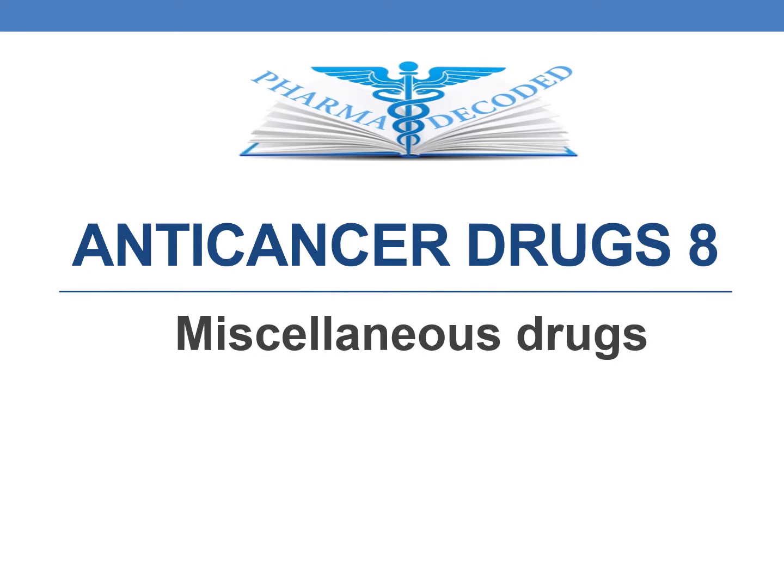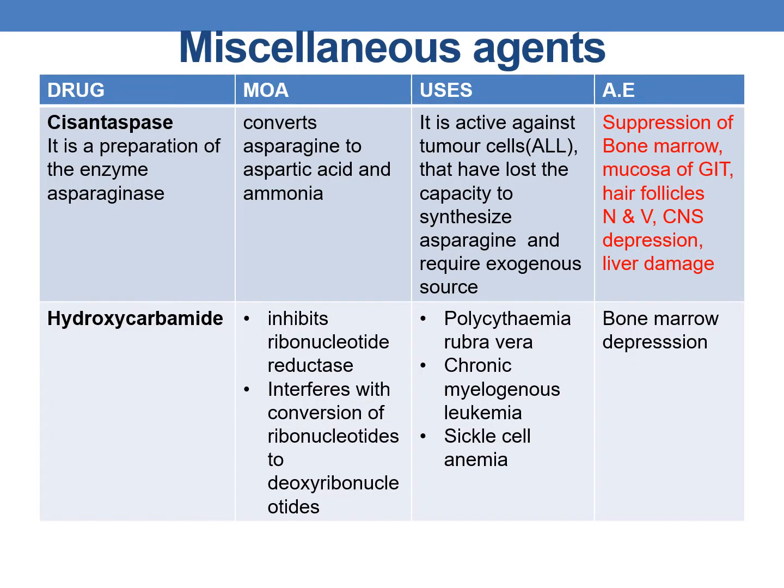Hello everyone, let us discuss the miscellaneous drugs that are employed in cancer therapy. Coming to the list of drugs, the first one is asparaginase. The mechanism of action is that it converts asparagine to aspartic acid and ammonia, and it is mainly active against the tumor cells that have lost the capacity to synthesize asparagine and require an exogenous source. Coming to the adverse effects, suppression of bone marrow, inflammation of the mucosa of the GIT, hair follicles, nausea and vomiting, CNS depression, and liver damage may occur.